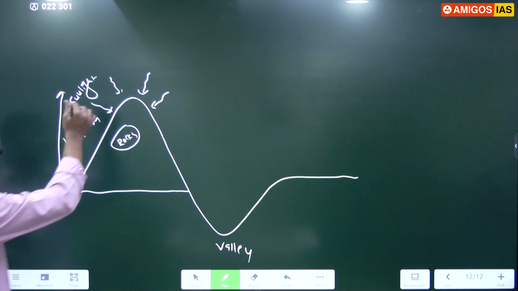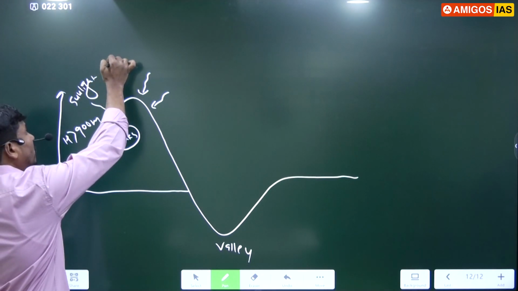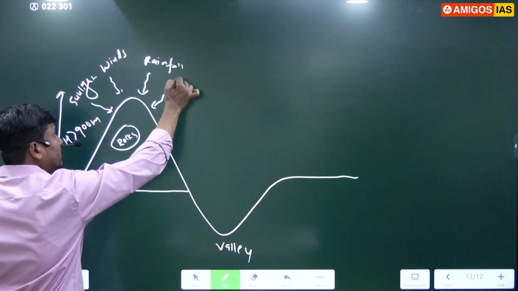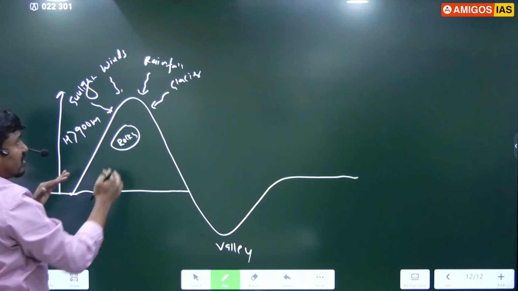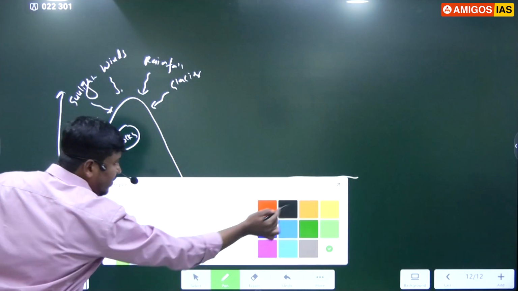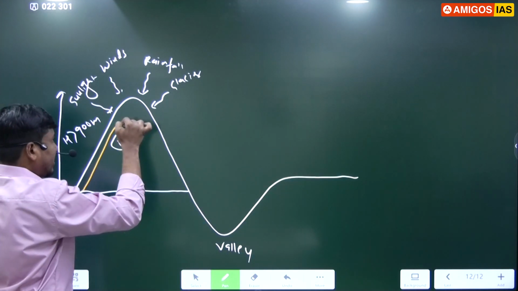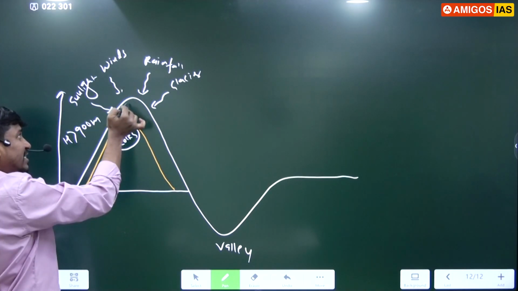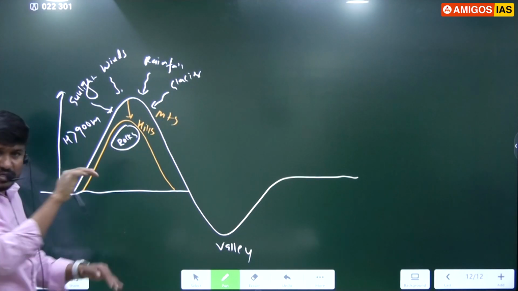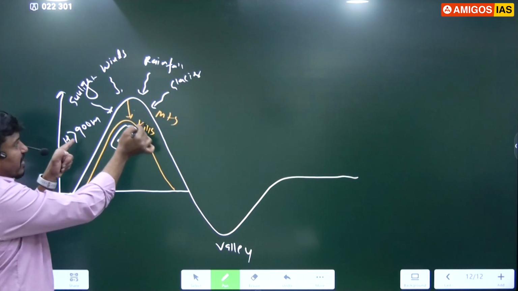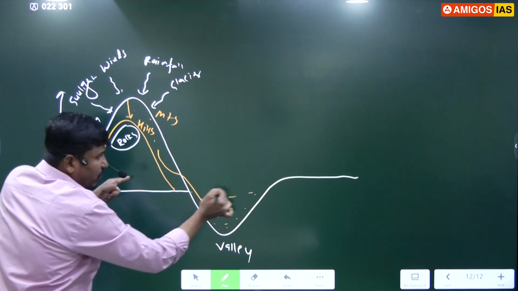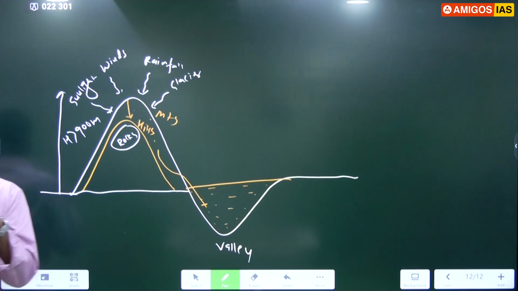So here, because of sunlight, because of the movement of the winds, because of the rainfall, even because of the glacier, movement of the snow, all these factors will cause the erosion of the upper layer of the soil. And when the upper layer of the soil is removed, the height of the mountain decreases. When the height decreases, this mountain converts into hills, right? Earlier it was mountain, but now it becomes hills because of the decrease in height. And whatever material is removed from here will deposit in this region. When the material deposits, the valley can become the plain also, right?